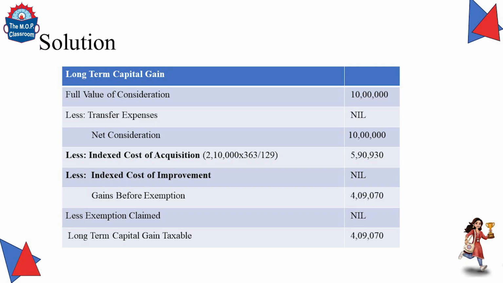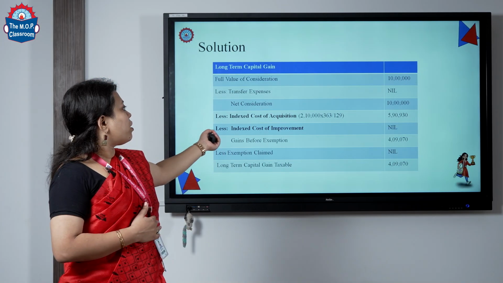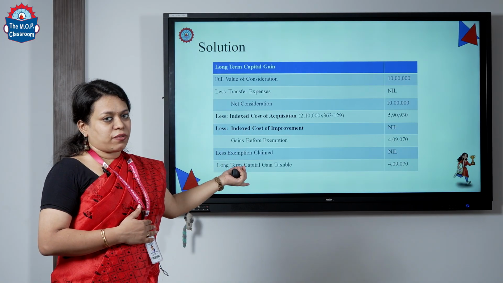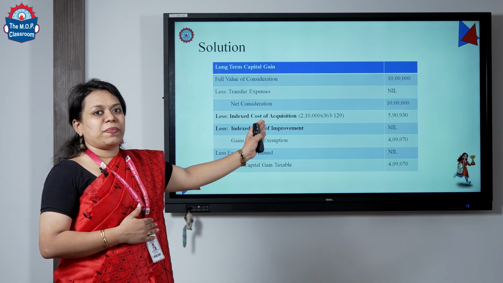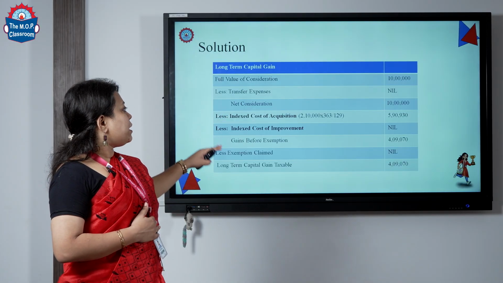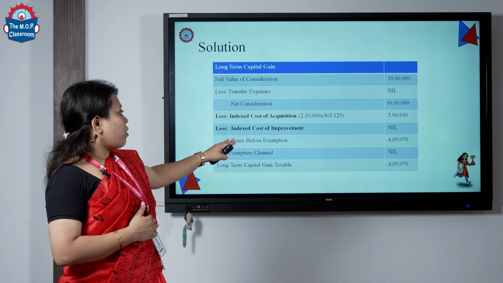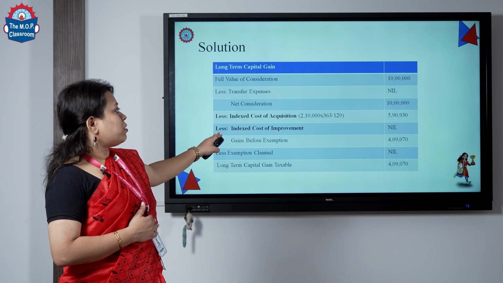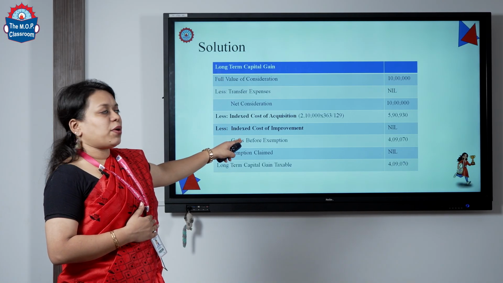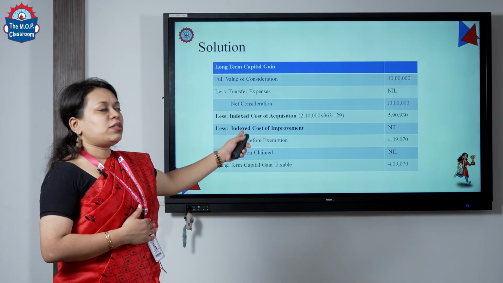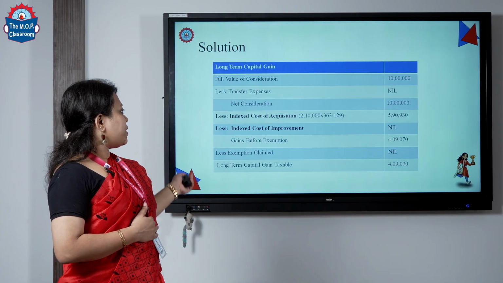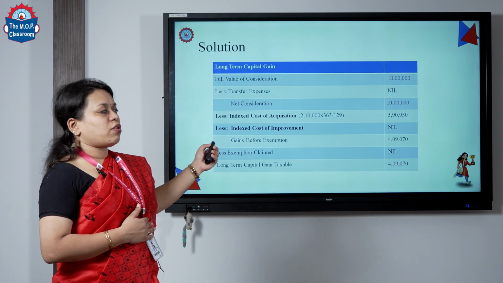So, full value consideration is 10 lakhs. Your transfer expenses are not given, so we assume it as nil, and net consideration will be 10 lakhs. Automatically your indexed cost: we use the formula 2,10,000 into 363 divided by 129, which will give you 5,90,930. With that, we have indexed cost of improvement.